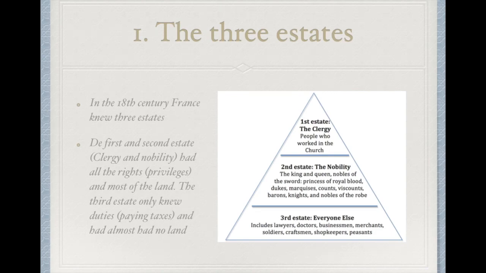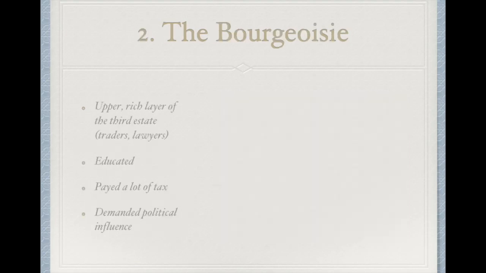Then the second long-term cause is the bourgeoisie. The bourgeoisie is a new social layer that comes up in France. It's kind of like a layer in between the second and the third estate. So it's the rich people that belong to the third estate, the upper rich layer of the third estate. Those people were traders, lawyers, etc. They were educated, they paid a lot of taxes, so they had to pay for everything. And they didn't have anything to say, like I already told you. They didn't have any rights.